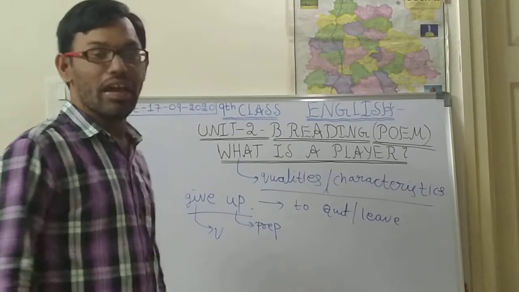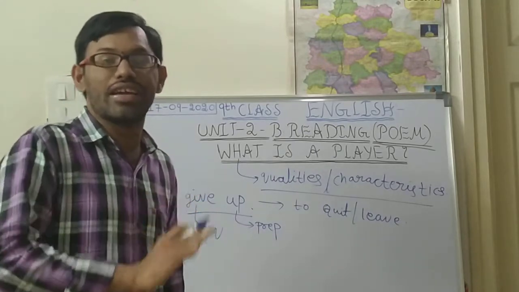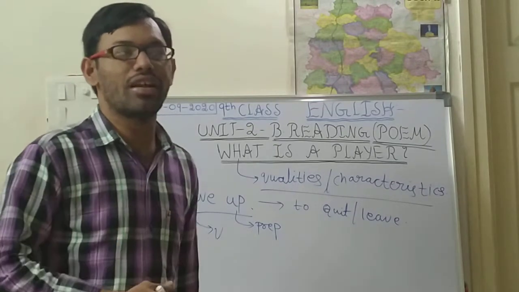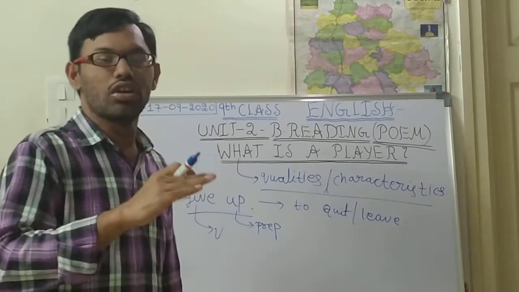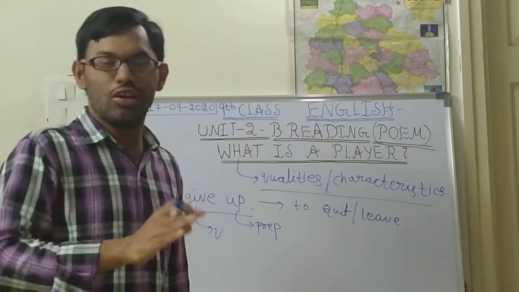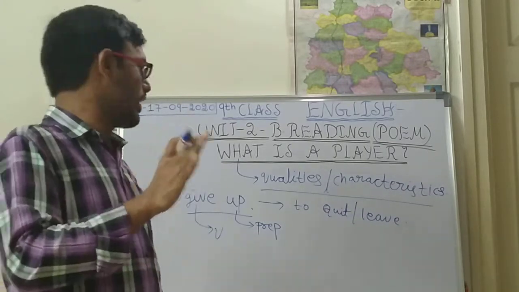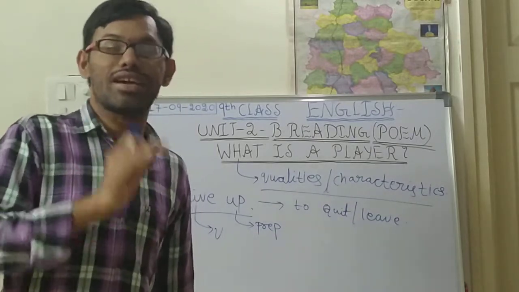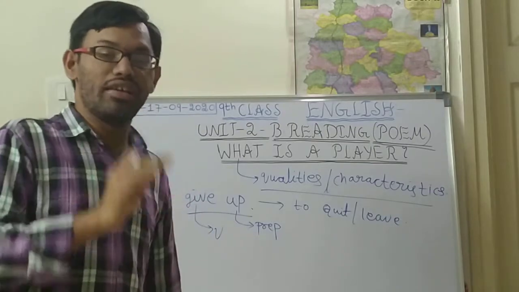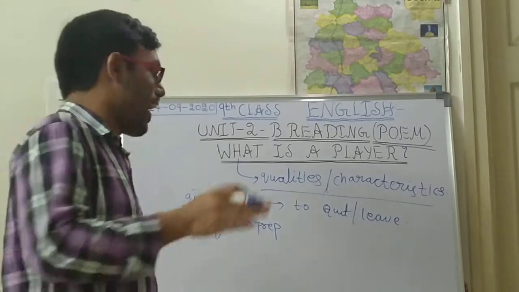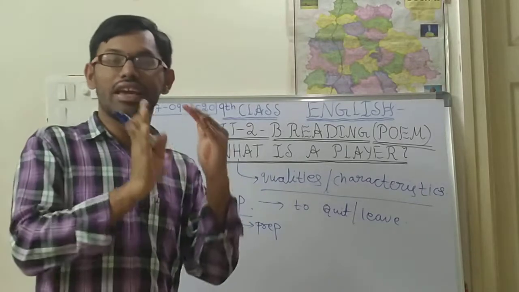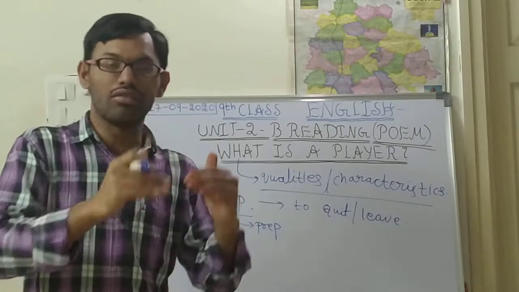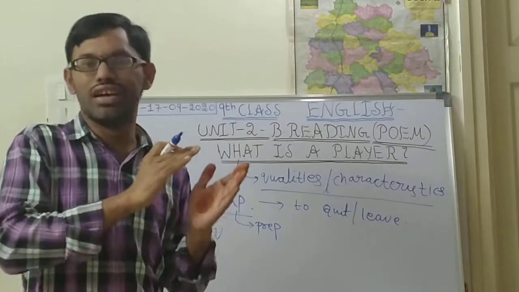So here, a player is one who doesn't give up at the sight of defeat. Whenever a player is going to lose a match, he doesn't leave, because he knows what he was doing is correct. So he will wait for some time. Suppose in the first match he got out for 0 runs. Does he quit that field?